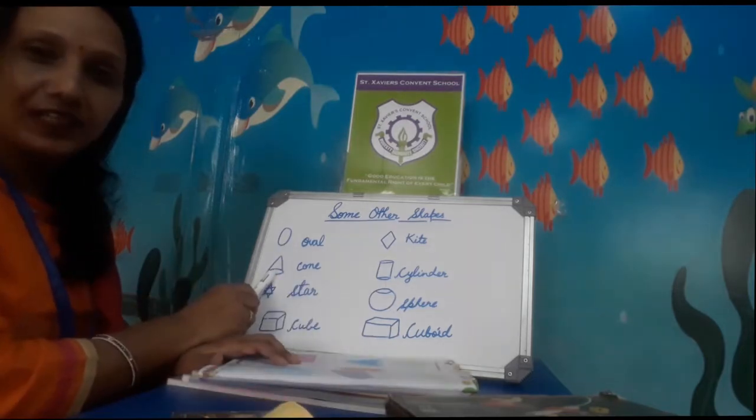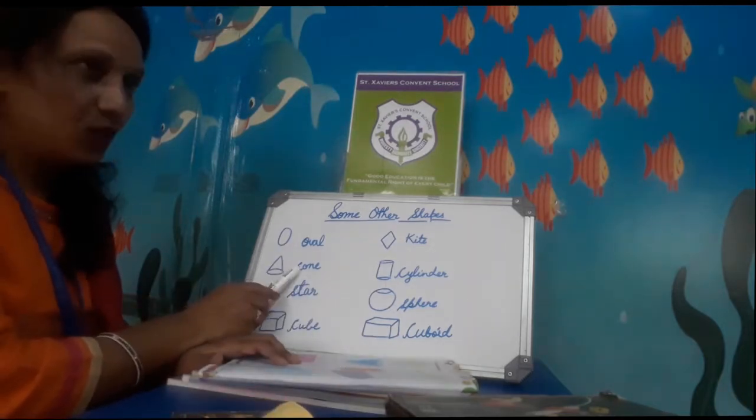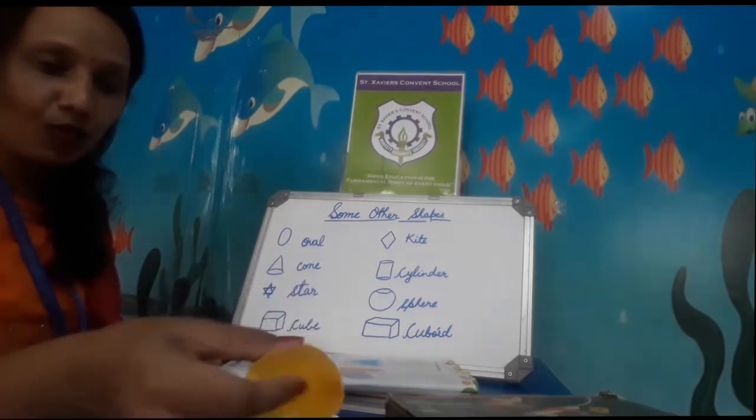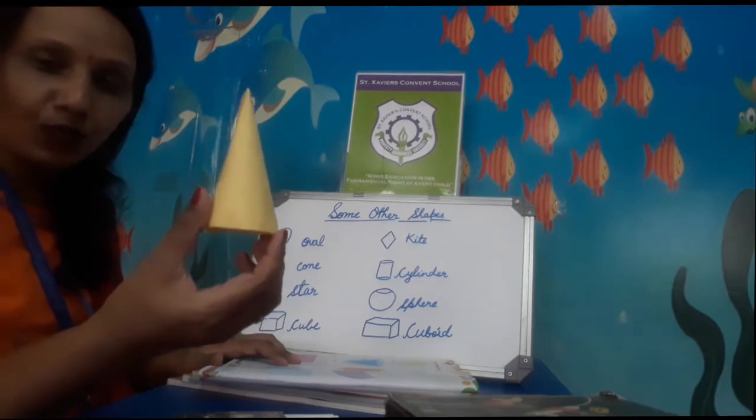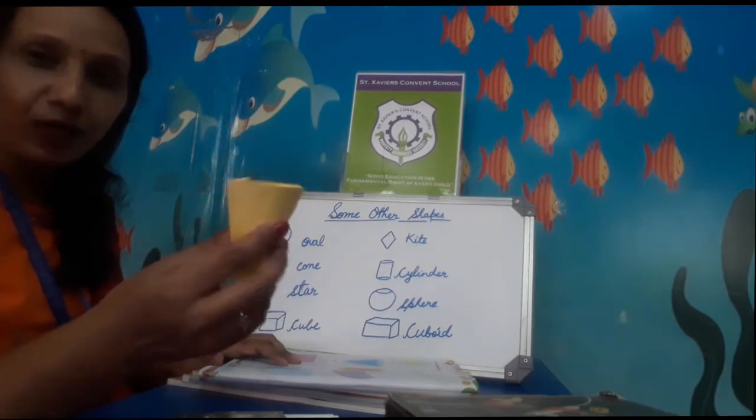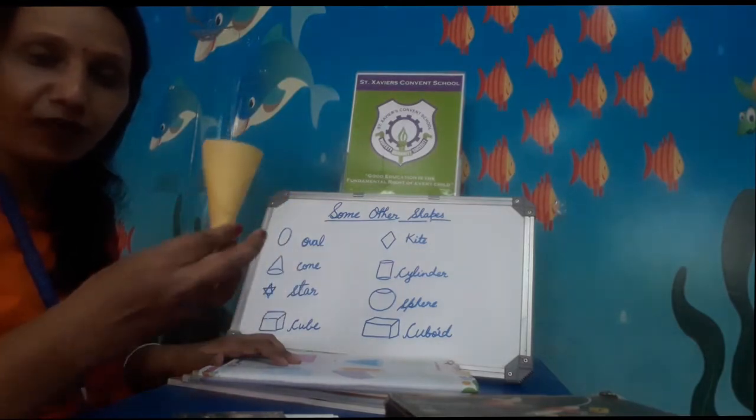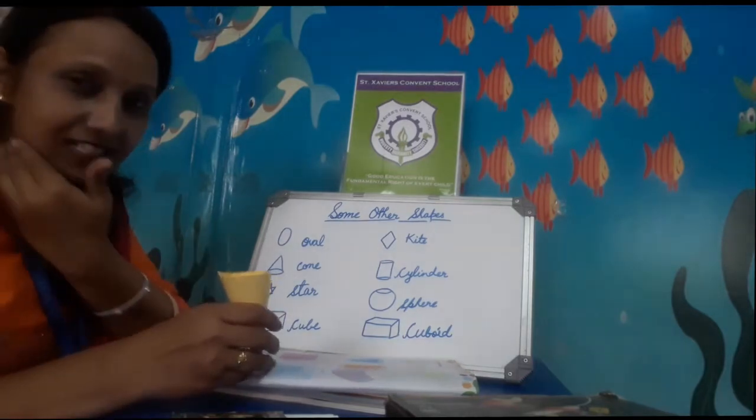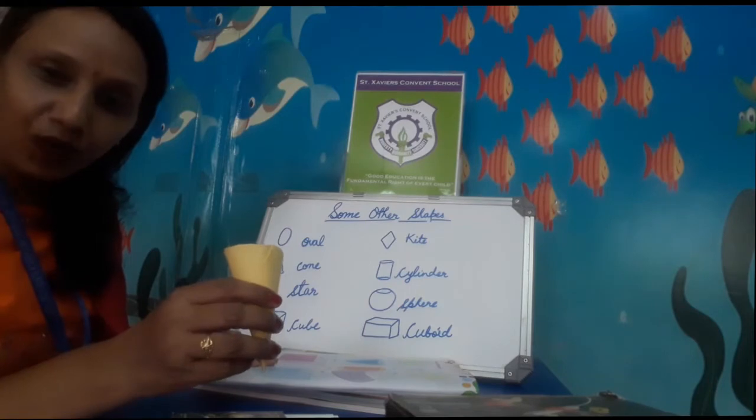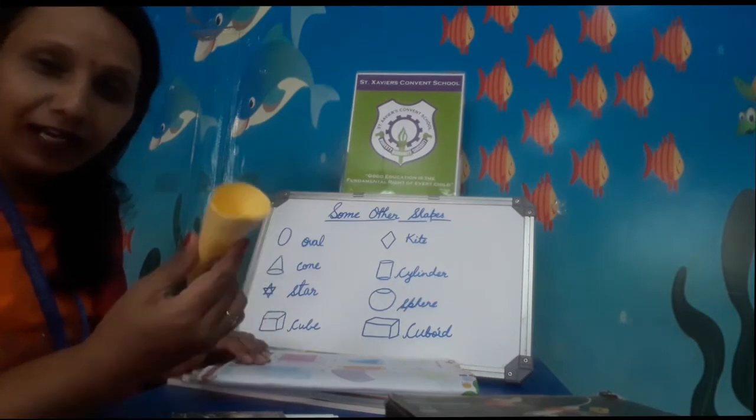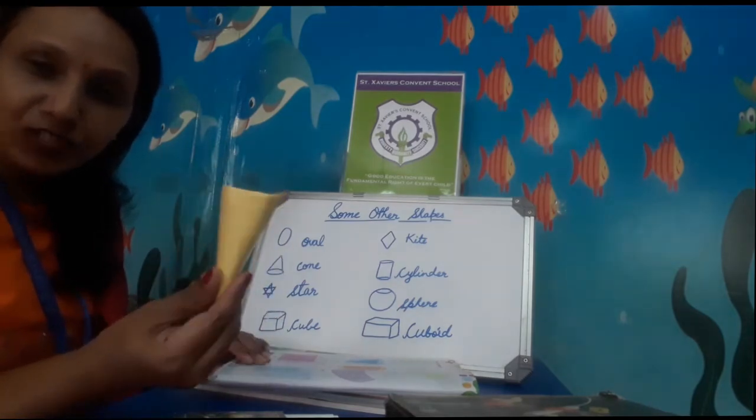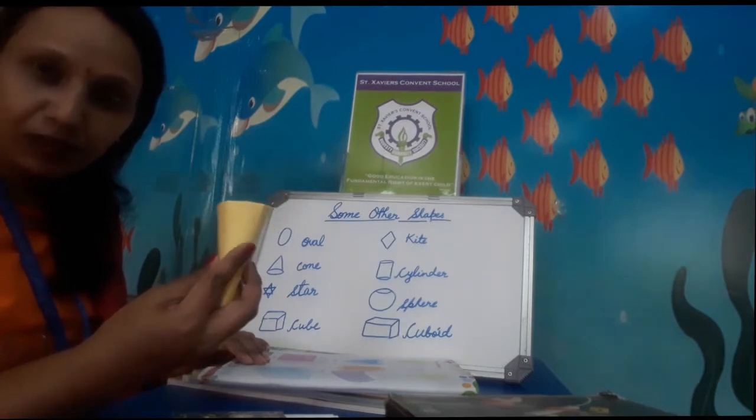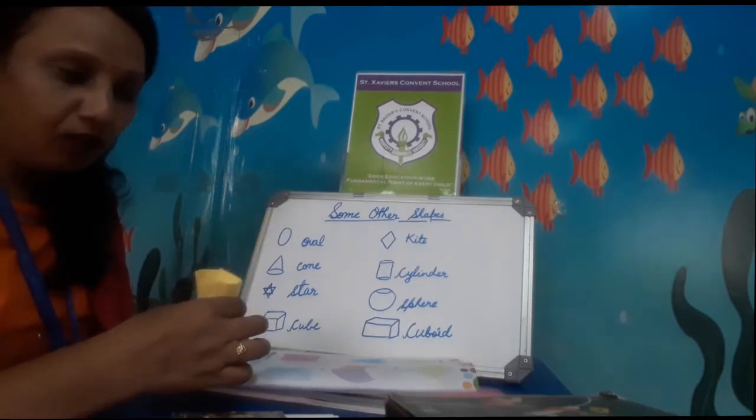cone. Which shape is this? Cone. C-O-N-E, cone. You know cone? Yes, you know. This shape is known as cone. We can use this cone shape for eating ice cream also. Right? We eat ice cream. You love eating? We all love eating ice cream. In which cone we eat? Eatable cone. In eatable cone we can eat the ice cream also.